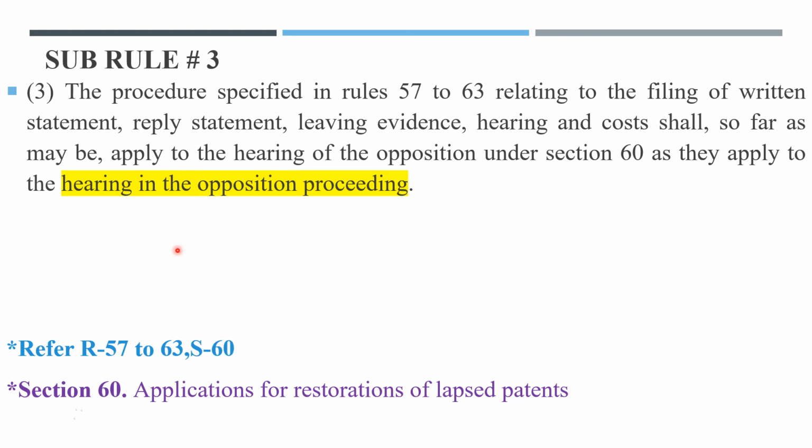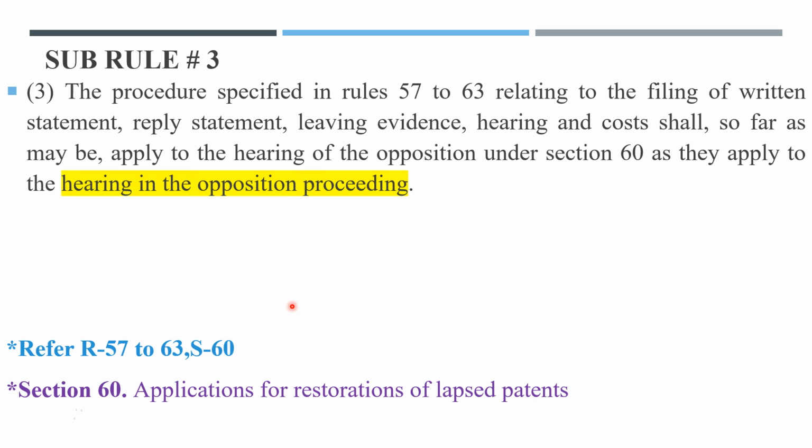Let us simplify this subrule. The procedure specified in rules 57 to 63, that means the range of rules starting from 57 and ending at 63, related to the filing of what?